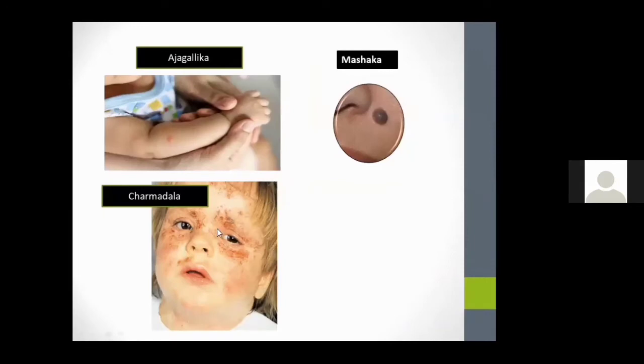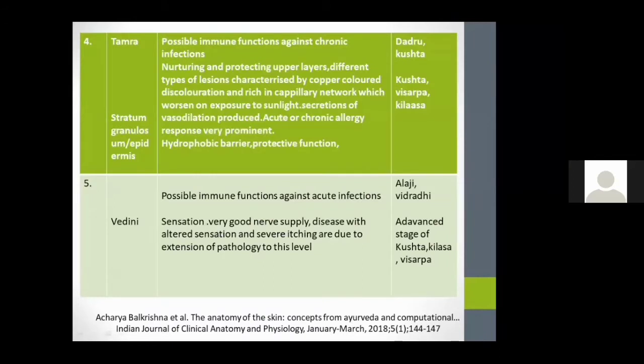Ajagallika, Mashaka, Charmadala, and the next layer is the Tamra layer. That is the main possible immune function. Here the possible immune functions are against chronic infections, and this layer also helps in nurturing and protecting the upper layers, and different types of lesions characterized by copper color discoloration and rich in capillary network, which worsen on exposure to sunlight. Acute or chronic allergy response is also very prominent in this layer. So clinical conditions like Dadru, Kushta, Visarpa, Kilasa will manifest in this layer.